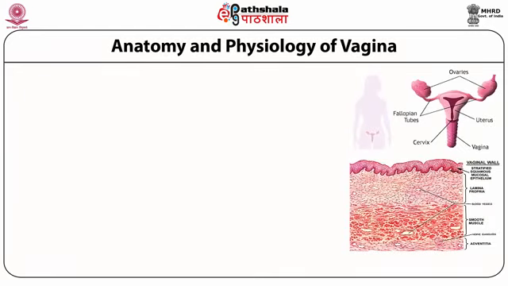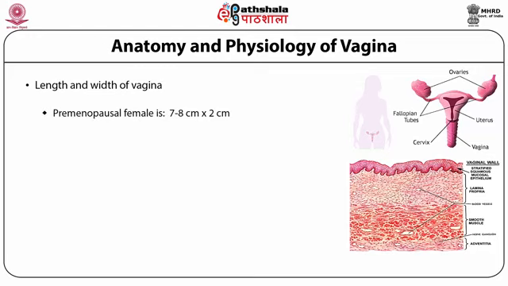In front of you is a diagram of the anatomy and physiology of the vagina. You can very well see the different structures which are associated with the female reproductive organ. Amongst them, one of the major parts is the human female vagina. The length and the width of the vagina are different in premenopausal as well as postmenopausal females. In the former, it is between 7 to 8 centimeters by 2 centimeters, whereas in the postmenopausal female, it shrinks a little bit.